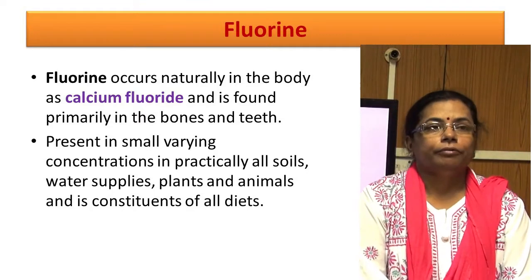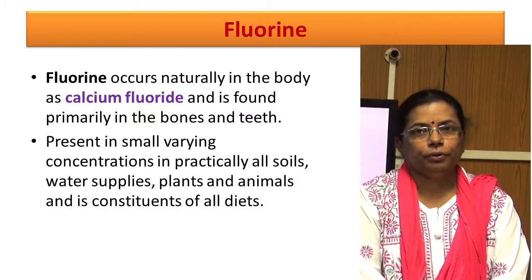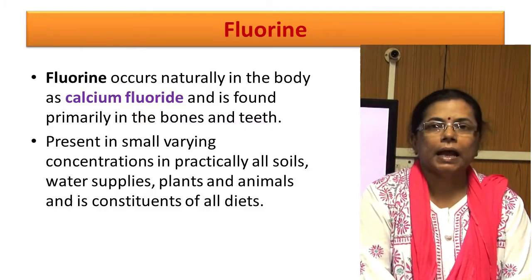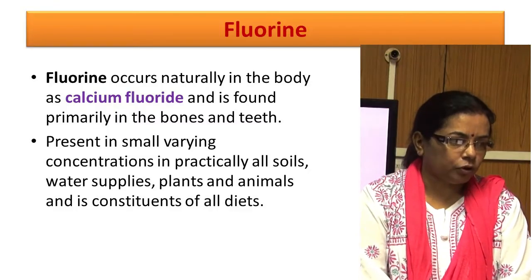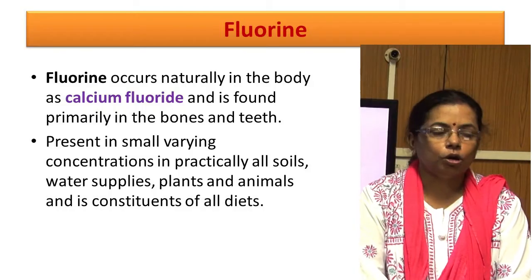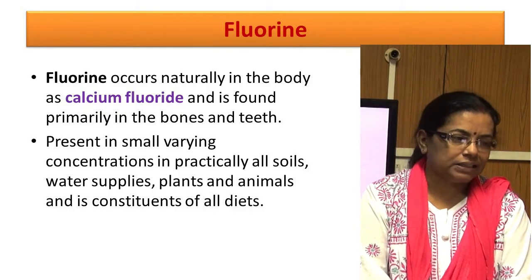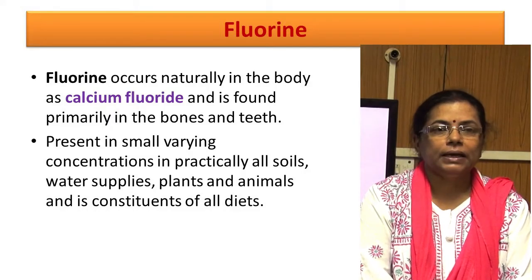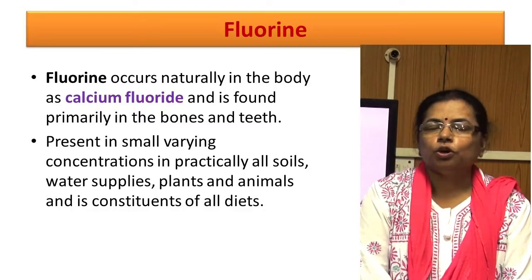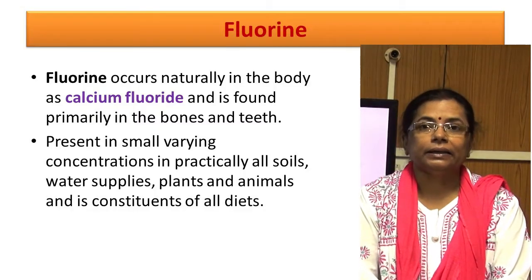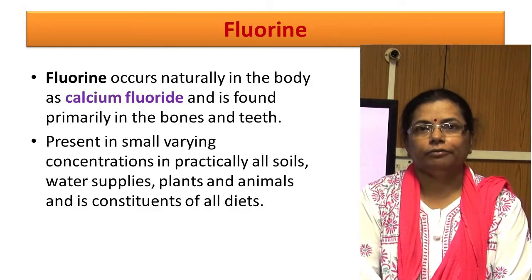Fluorine. Our human body contains less than 1.4 milligram of fluorine, the majority of which is found in bone and teeth as calcium fluoride. They are present in small varying concentrations in practically all soils, water supplies, plants, and animals. Therefore, it is a constituent of all normal diets. Fluorine is also present as an environmental contaminant of the industries which use coal, ore, or earthy phosphates.